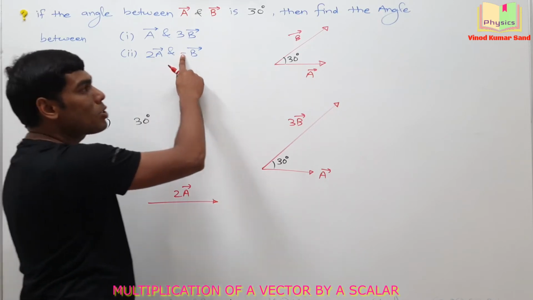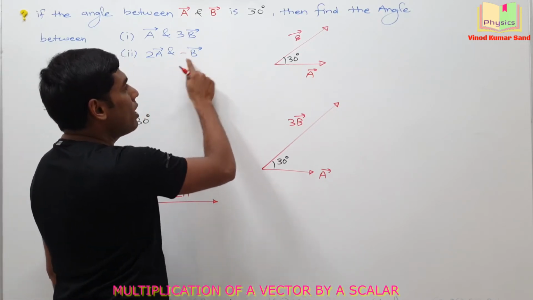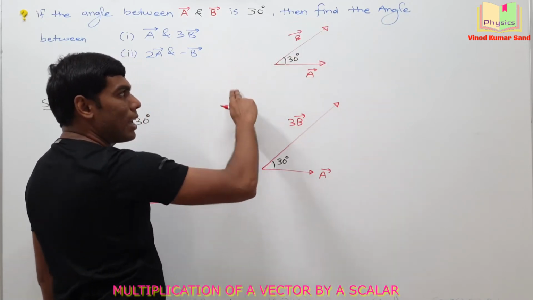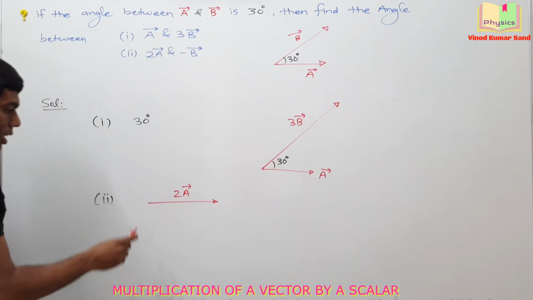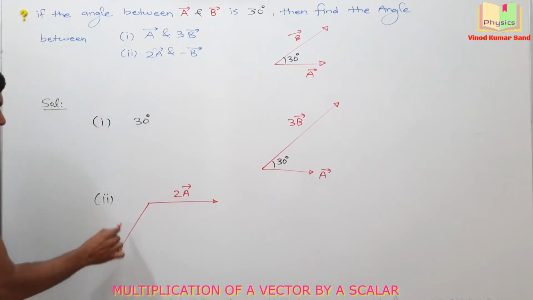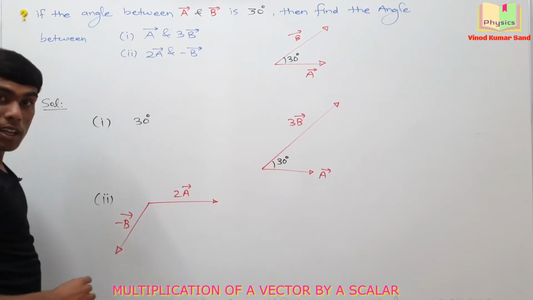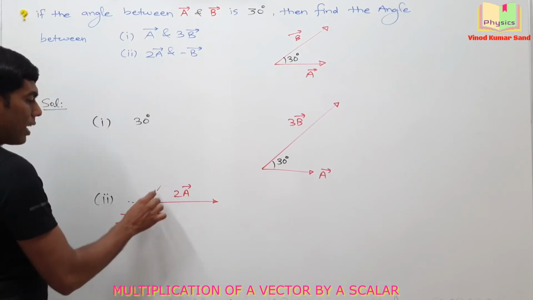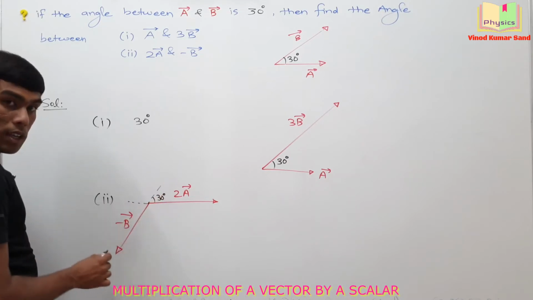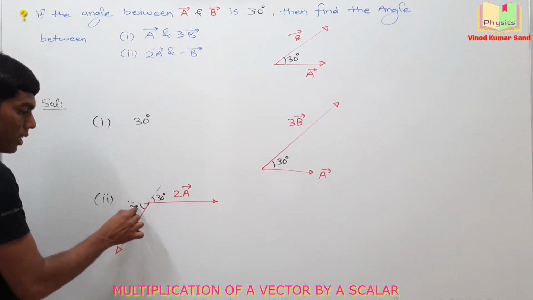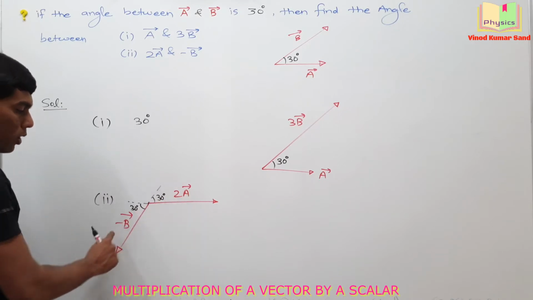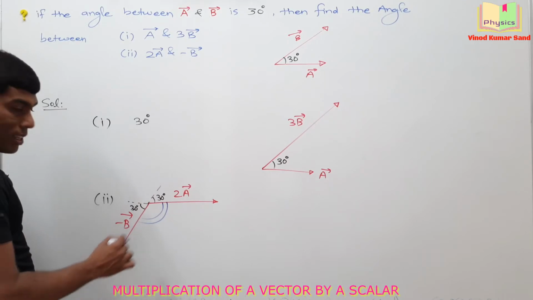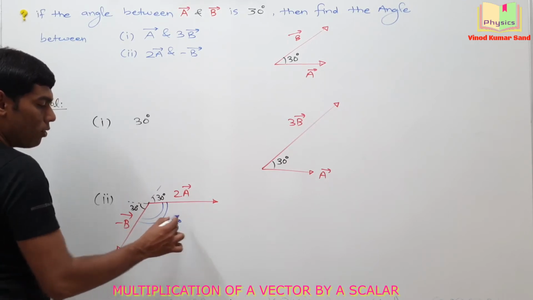Then there is minus B vector. Minus 1 if we multiply with this vector, it means the magnitude will be same but direction only will get reversed. So that minus B vector should be here. Do you agree? Now the calculation is pretty simple. This angle was 30 degree. So this will also be 30 degree. We need the angle between 2A vector and minus B vector. So you can tell the answer very easily. Your answer will be now 150 degree.